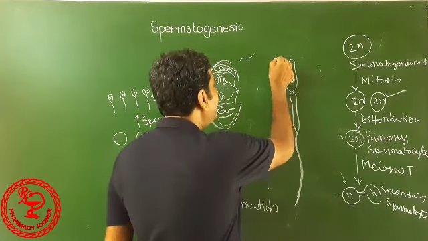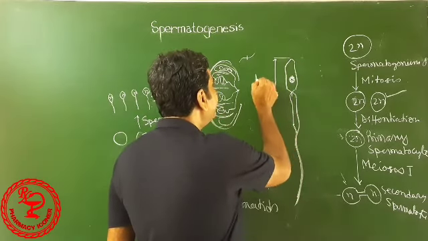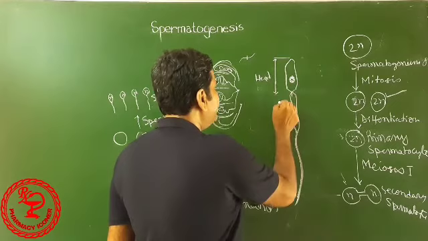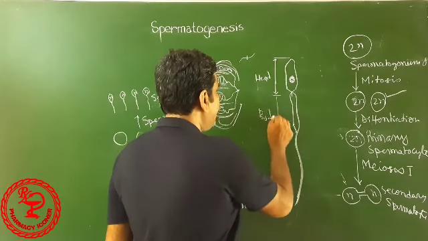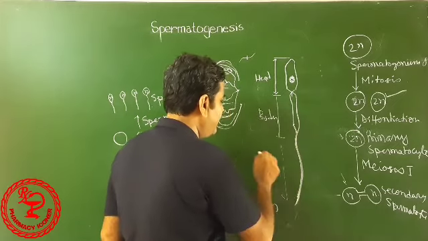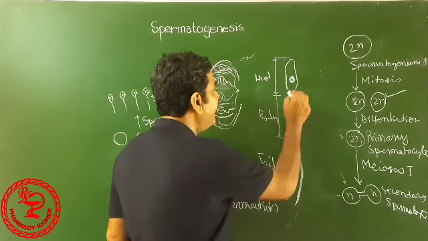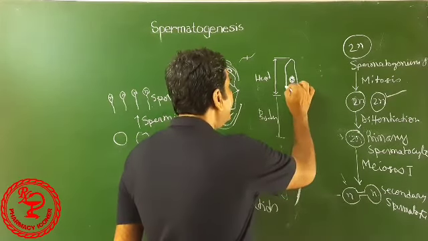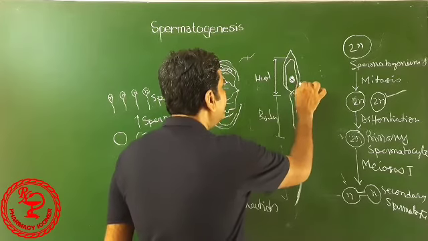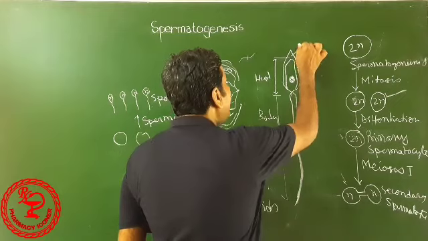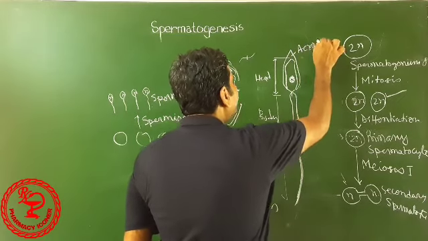This portion is the head, and this is the body, and the remaining portion is the tail. Here the head is crowned with a layer called acrosome.